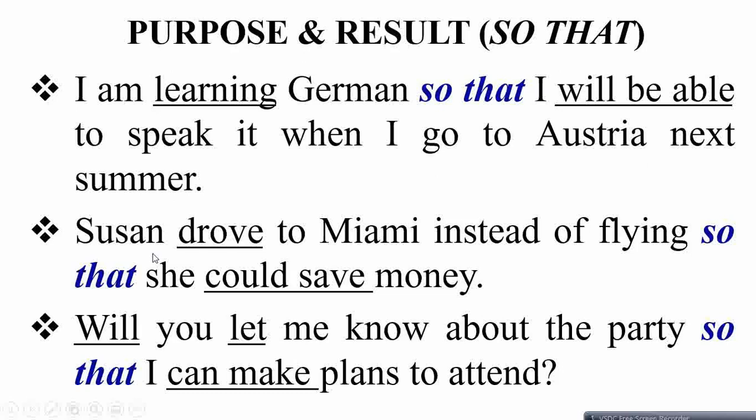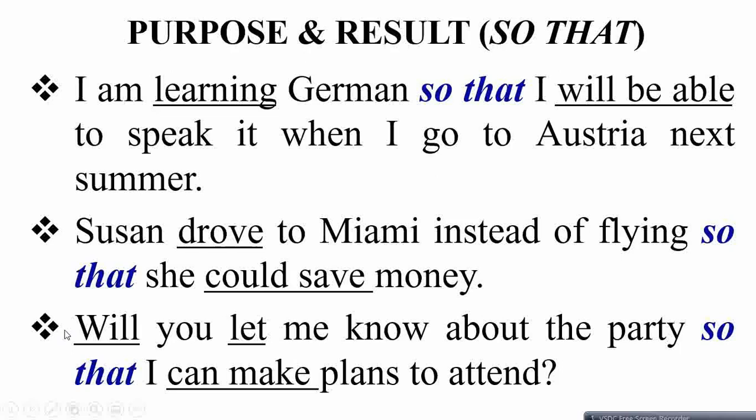The next example is Susan drove to Miami instead of flying, and this is a purpose clause. Now this led to so that followed by she could save money, and this is the result clause. When she drives instead of flying, then the result will be that she will save some money.